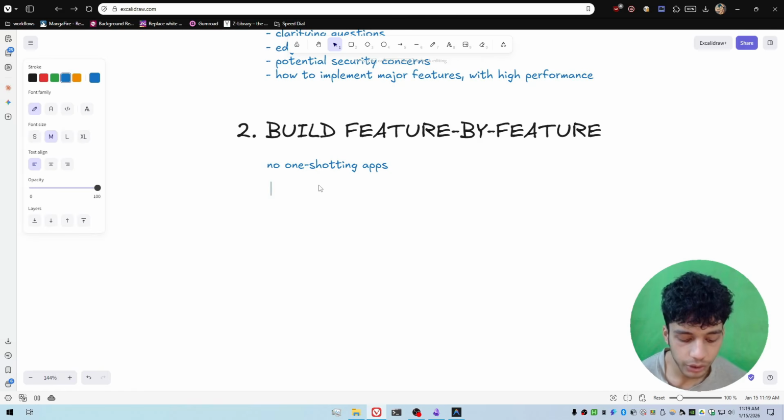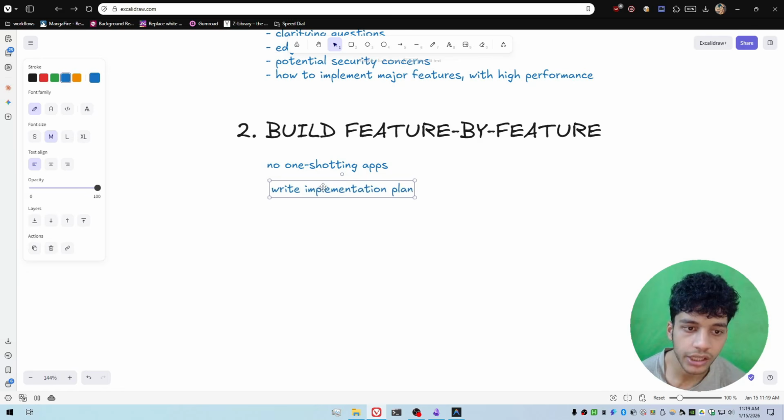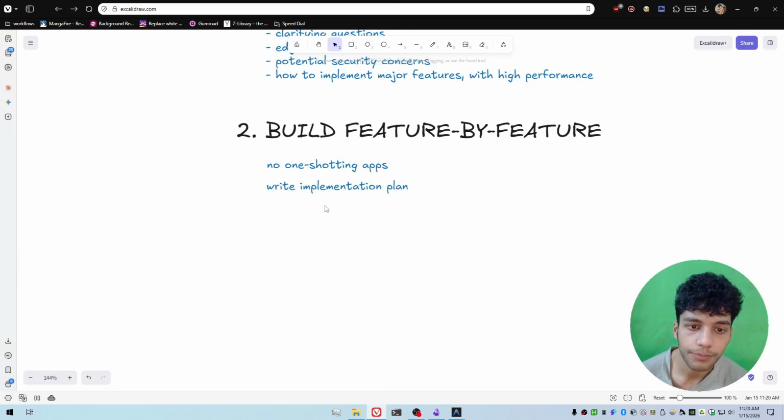Now, I found that as long as you get the implementation plan correct, the AI is able to write some really amazing code for you. Obviously, make sure to review the code that the AI generates, but really, as long as you get the implementation plan right, you can basically just let the AI code, and it will, in most cases, write some amazing code as long as the implementation plan is right. That is why I stress this so much, guys. You need to read and review the implementation plan that the AI generates for your features. And you need to get that part right before you let the AI jump into the coding. You do not just go straight into the code, you plan first.